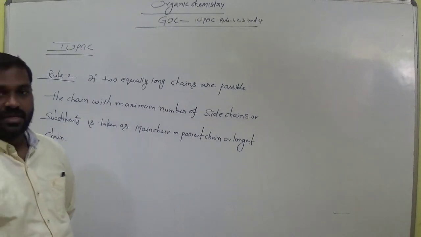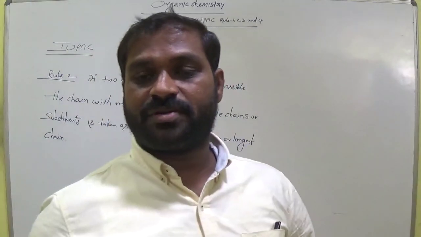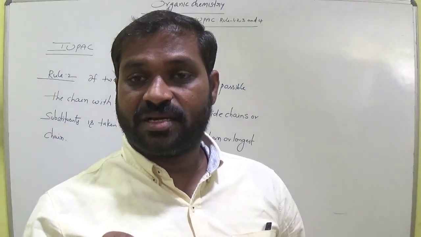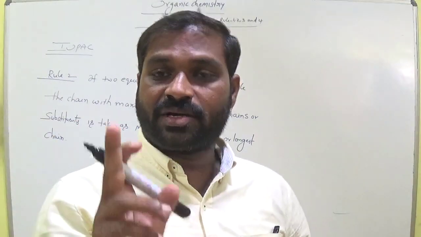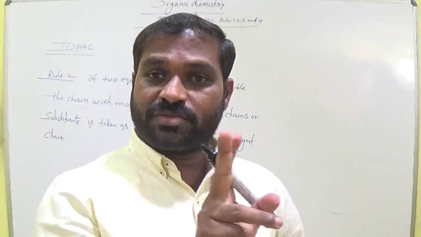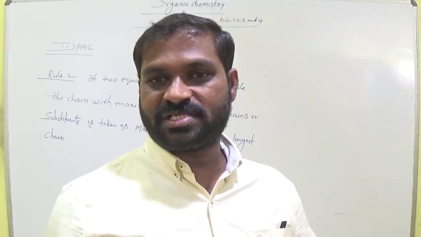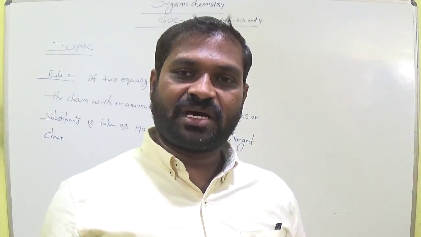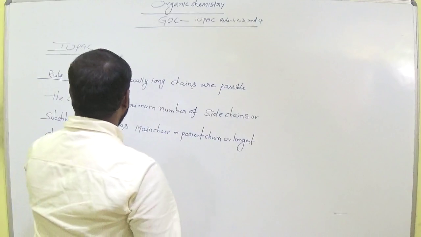Okay, if the compound consists of two longest chains, in the first rule we discussed that we have to select the longest carbon chain, that is the parent hydrocarbon chain. If two chains are longest, both having the same number of carbons, suppose 7 in one direction and 7 in another direction, in that particular case we have a dilemma, and then we go for rule number 2.